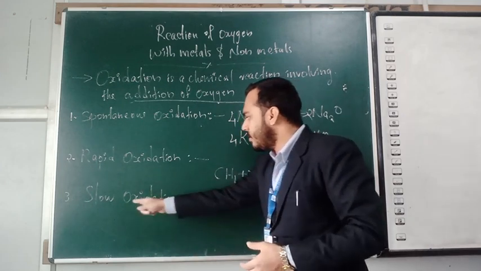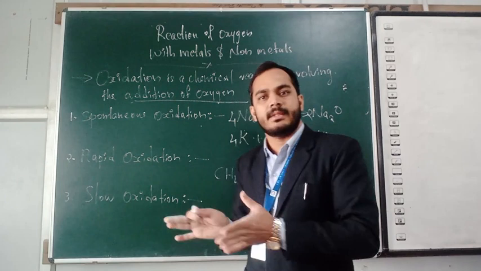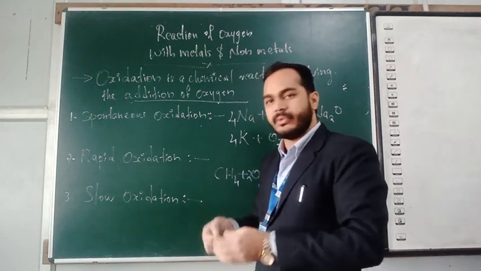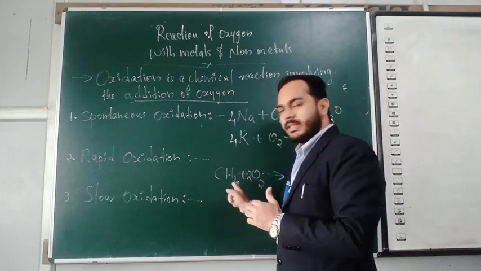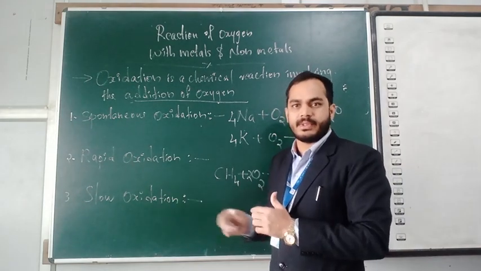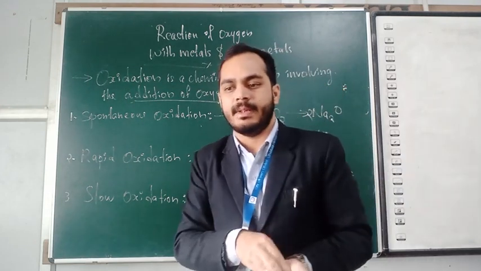Next one, slow oxidation process. This is also given by the topic name. This is done slowly. The reaction between oxygen and the other reacting substance happens only slowly. Okay, I will give you a few examples.